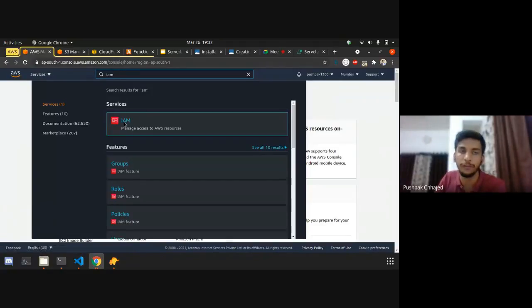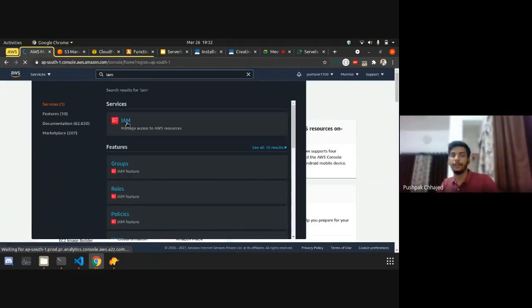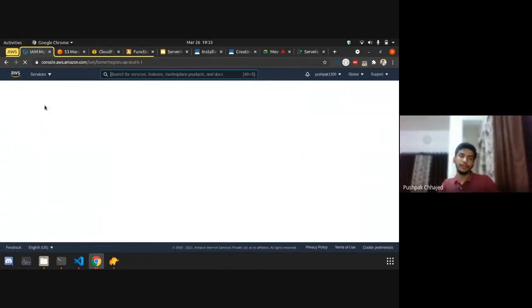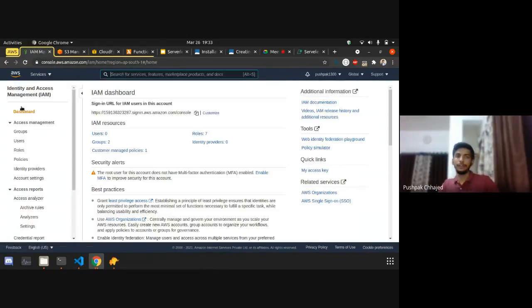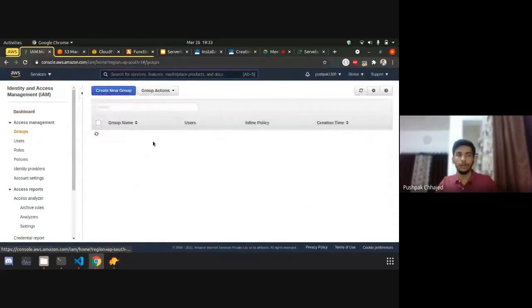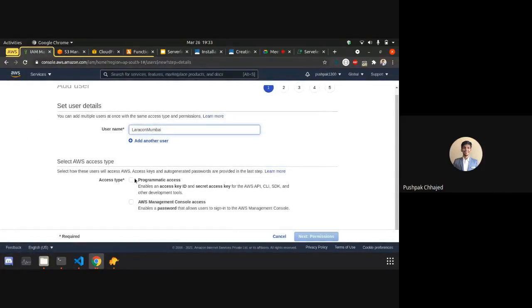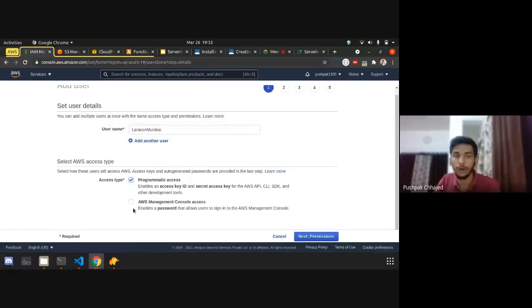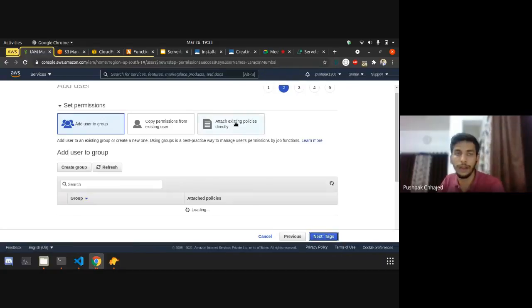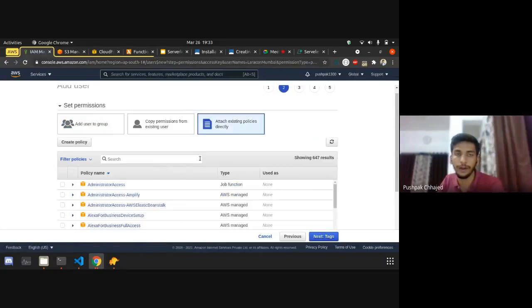AWS provides the IAM service to manage identity and access management. IAM is a service provided by the AWS cloud platform to manage these access keys. For now, we will be creating a user, Laracon Mumbai, and we want to give programmatic access because we don't want any console access given to that user. You can give that, but for now we don't want to.